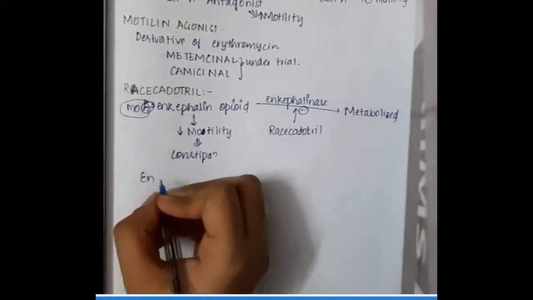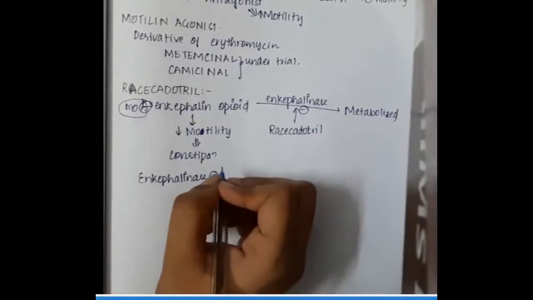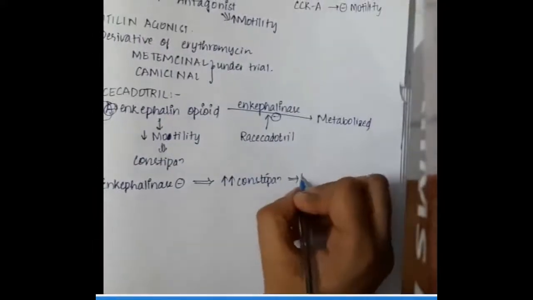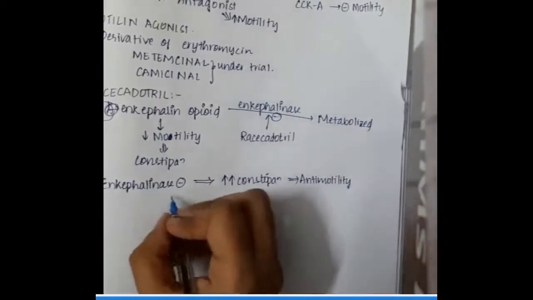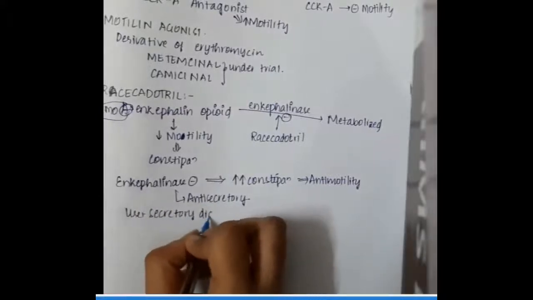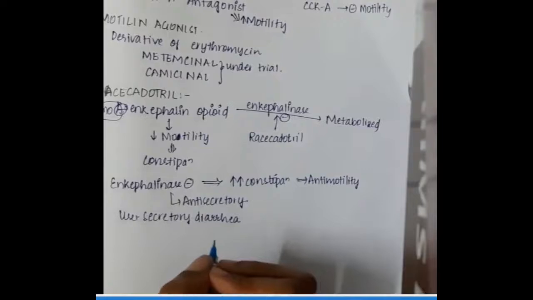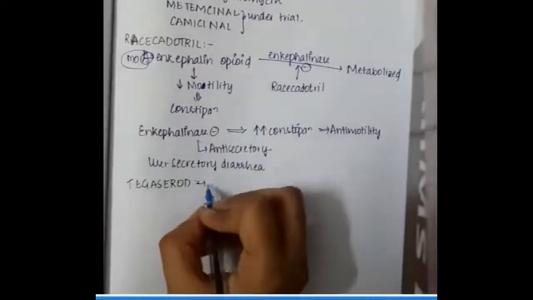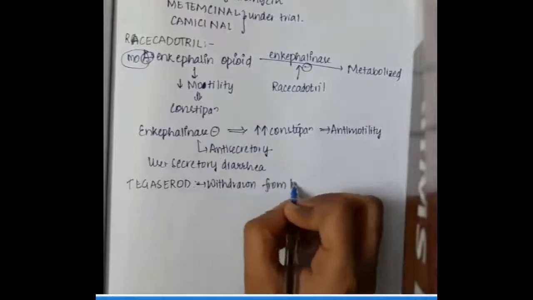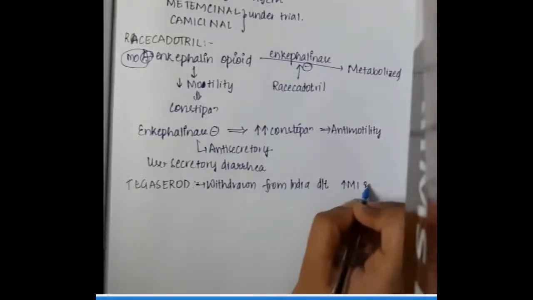Enkephalinase inhibitors will increase constipation and they have anti-motility action. These enkephalinase inhibitors are also anti-secretory. The use of racecadotril is in secretory diarrhea, and it is also used in diarrhea-dominant irritable bowel syndrome.